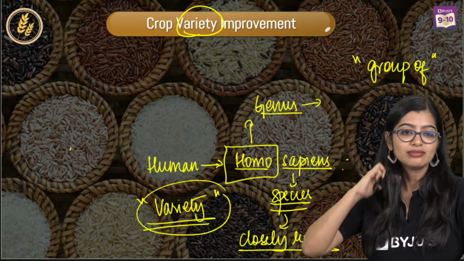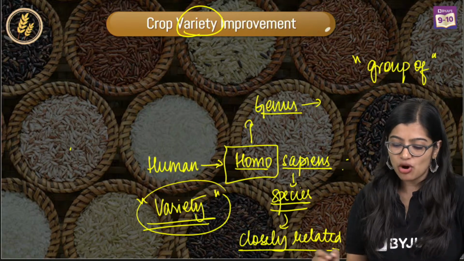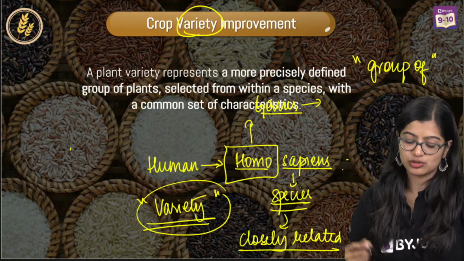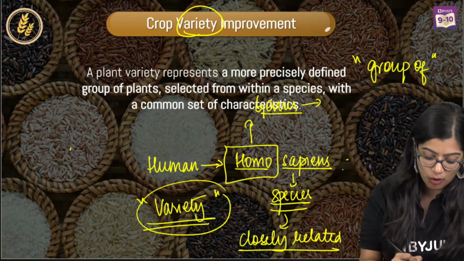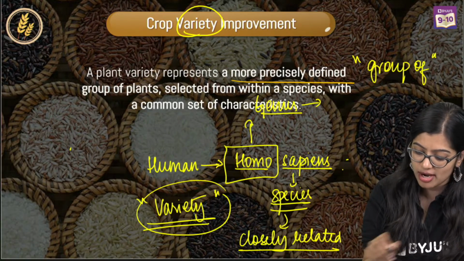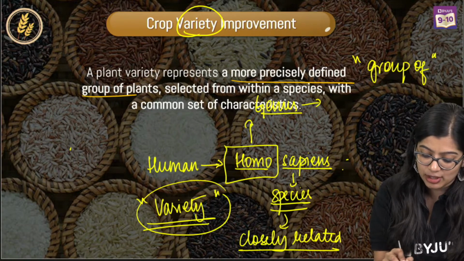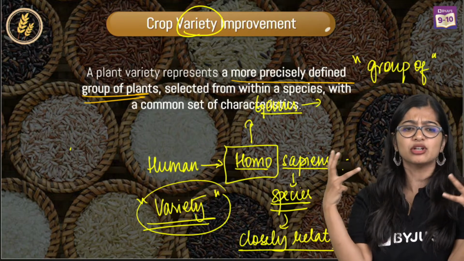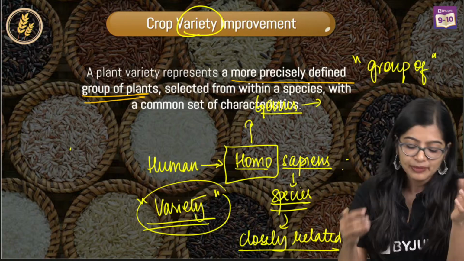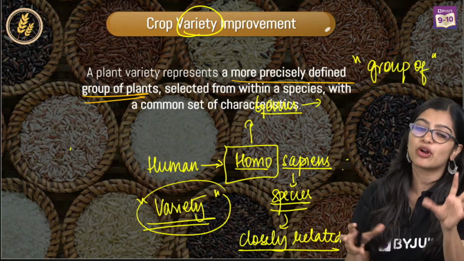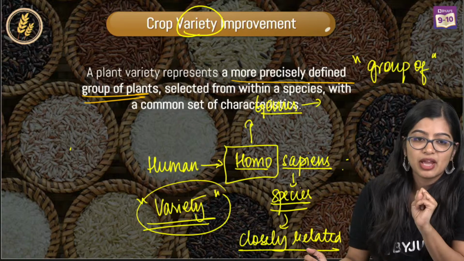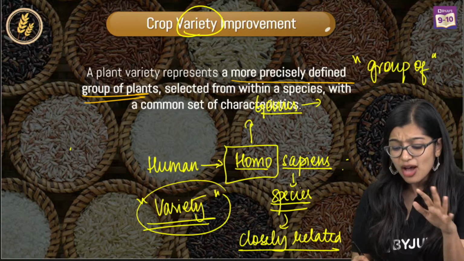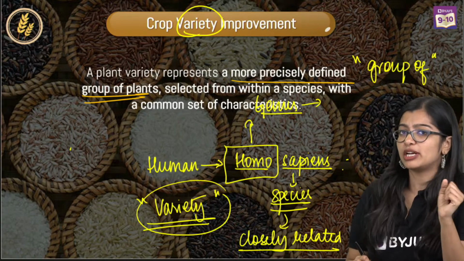All right. So now we know what is plant variety improvement. For all of you who want the definition, it's on screen. You can take a screenshot. A variety is precisely defined as a group of plants selected within a species, a group of plants that have the maximum number of similarities. Now, variety is something you need to understand.